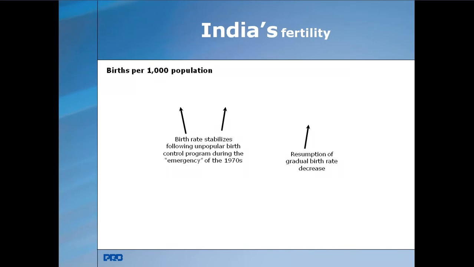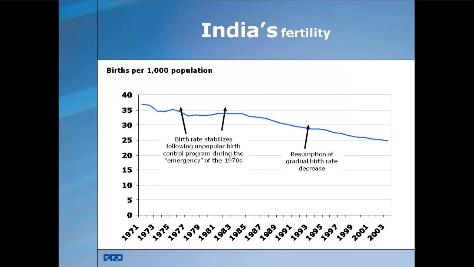So the birth rate, births per thousand population, if you observe, stabilizes following the unpopular birth control program during the emergency of 1970. In 1970 there was an emergency. Compulsory family planning methods were introduced by the late Sanjay Gandhi, the son of Prime Minister Indira Gandhi. He introduced compulsory sterilization in 1970.